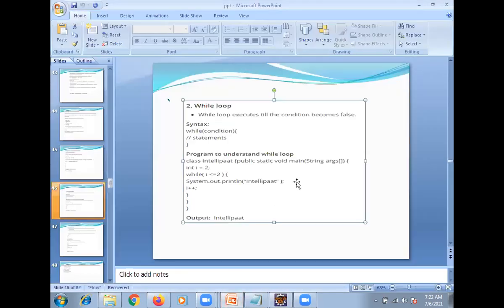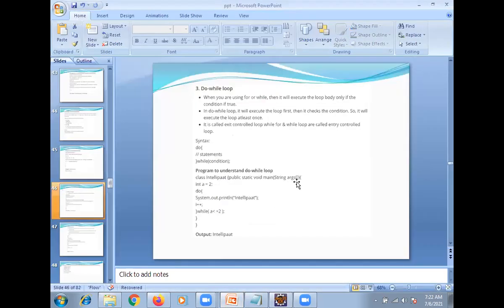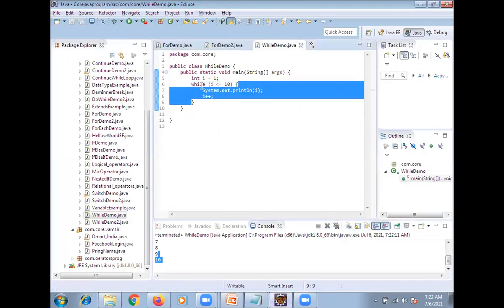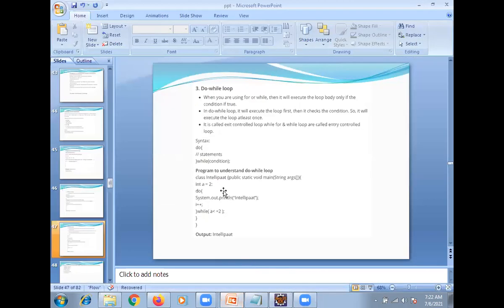Now coming to do while. When are we using do while? In a while loop, the loop body executes only if the condition is true. Now you can see this: whenever this condition becomes false, the program terminates. But in do while, we mention do this, and then if the condition is satisfied, it will execute the program again.